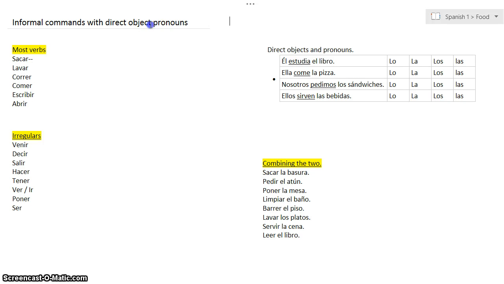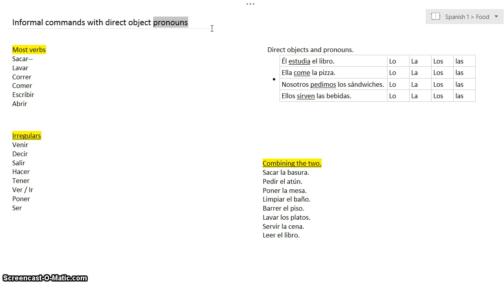Alright, so for this video we're bringing together two things that we have seen in the last couple of days of class. We're bringing together informal commands and direct object pronouns. Informal commands are those commands that you use to talk to somebody who you address as tú.